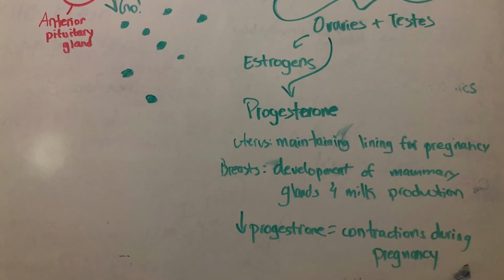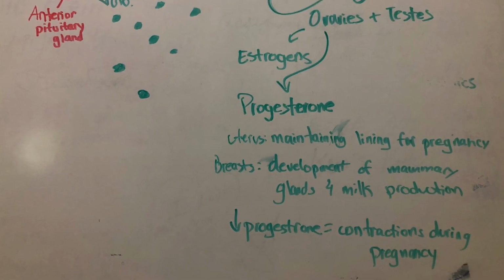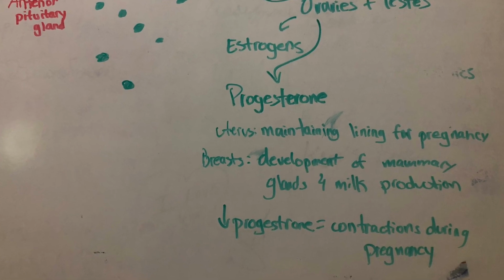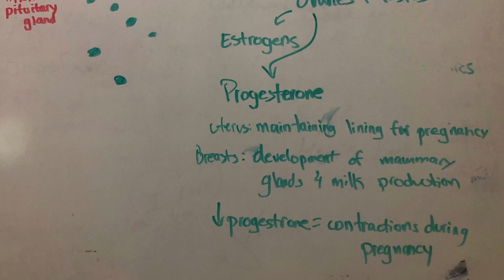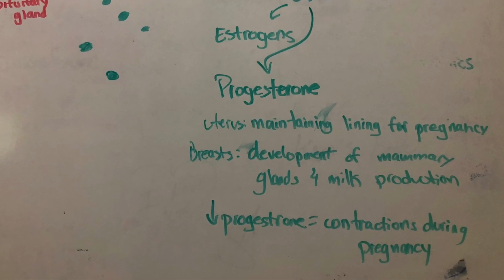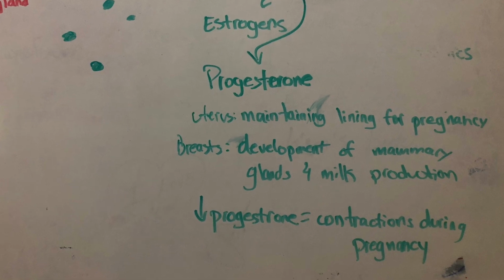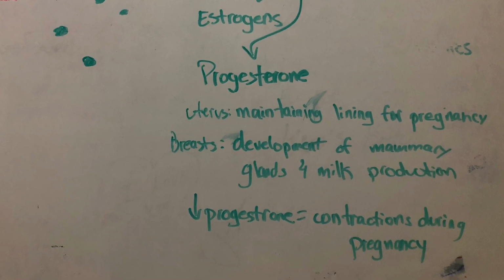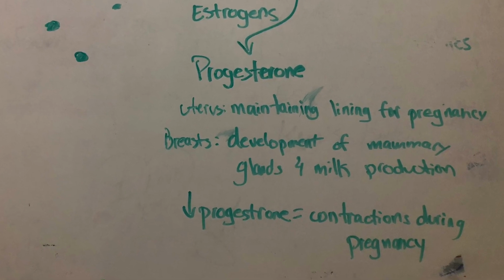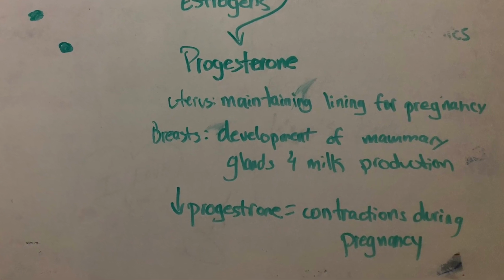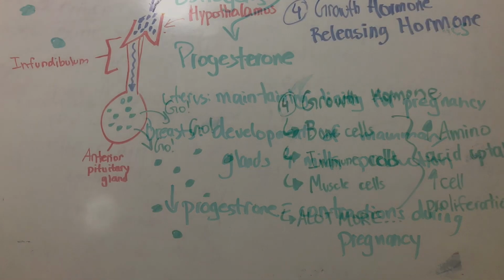Progesterone is another hormone that is made in the ovaries. During pregnancy, it's made by the placenta, but normally it's made by the ovaries. So in the uterus, it helps maintain the uterine lining for pregnancy, and high levels of progesterone actually inhibit contractions, and low levels of progesterone during pregnancy will actually make contractions occur. Progesterone affects the breast and development of mammary glands for milk production as well.